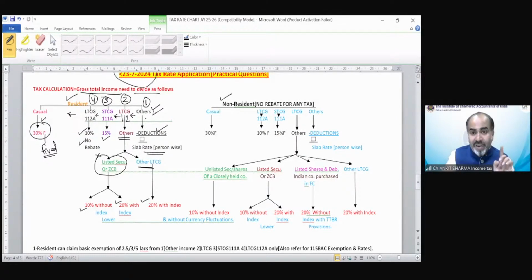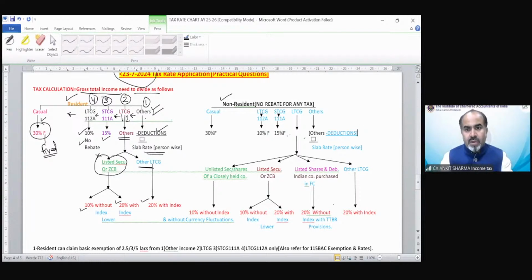If that is a non-resident, the basic exemption limit can only be utilized against other income. Deductions would be from other income only.